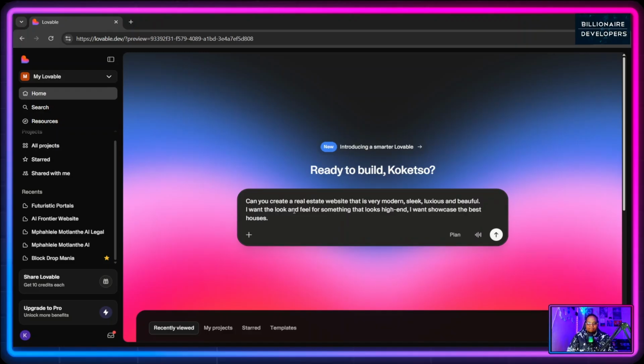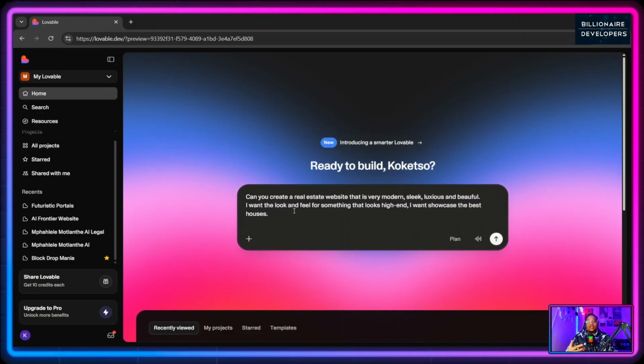And yeah, I think we can stop right there. Then I want to describe what my website is going to be. So I want my website to have the following.